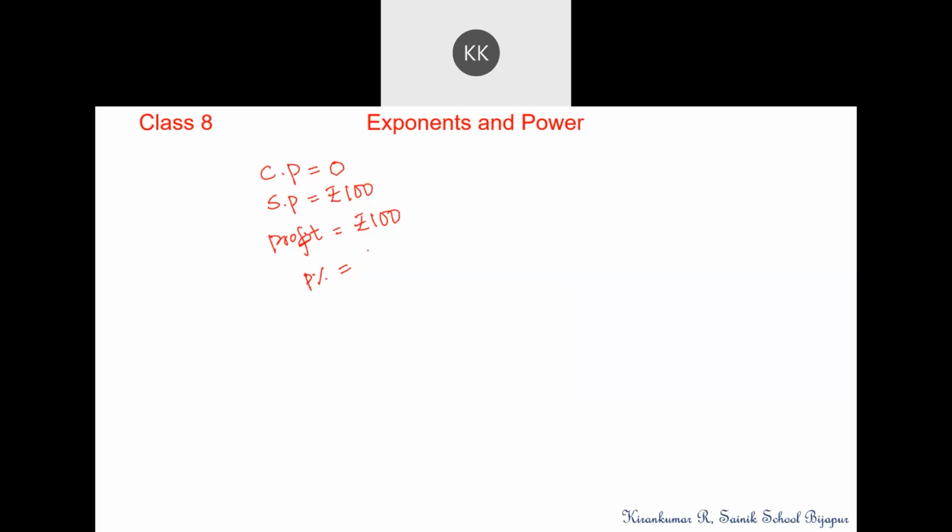Can we write like that, 100 by 0? Yes, sir. Will it become not defined? Yes, sir. 100 by 0 is equal to 100%. But any number divided by 0 should not be taken like that, no? 0 is equal to 0%.